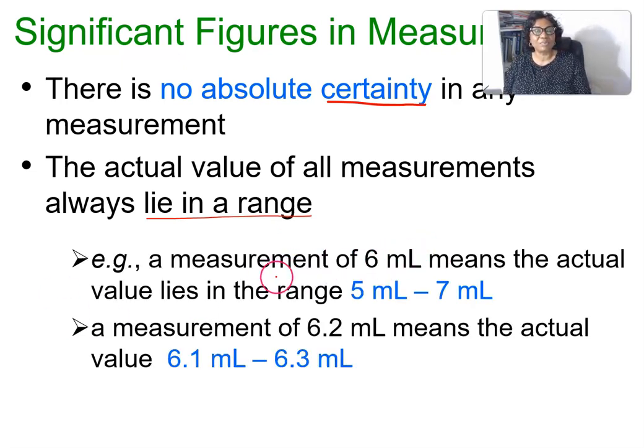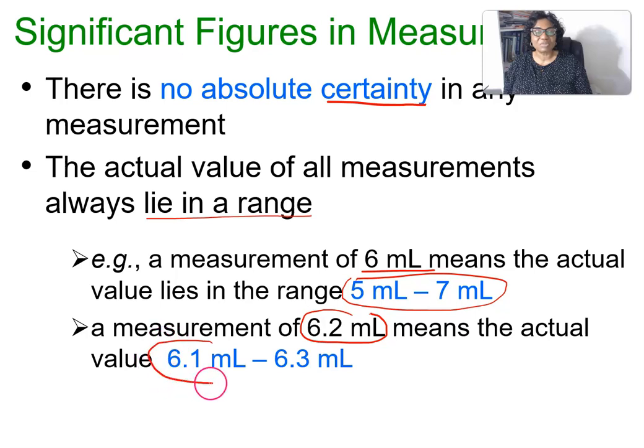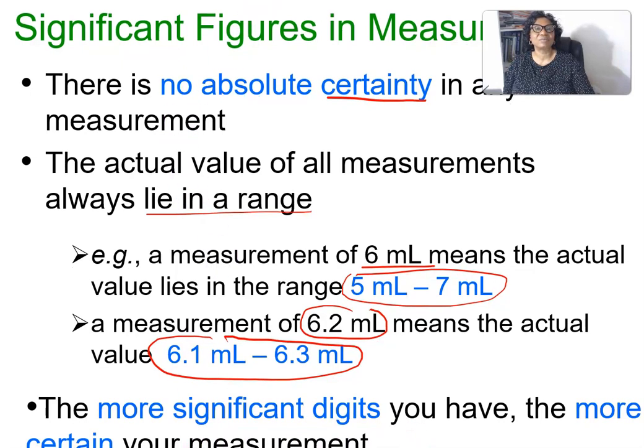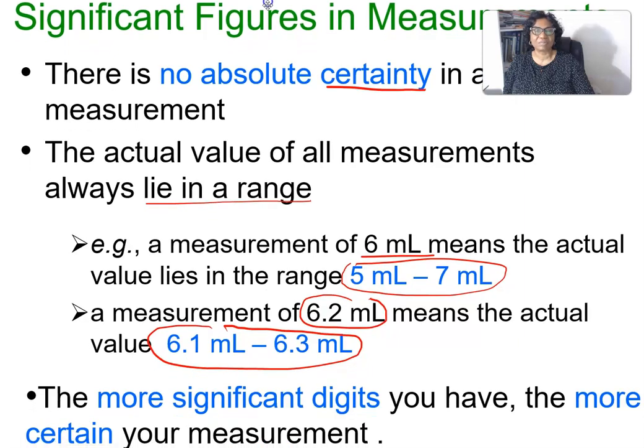So for example, if your measurement is 6, it means you're saying that it is between the range of 5 to 7. If your measurement is 6.2 millimeters, it means you're saying that it is between the range of 6.1 millimeters to 6.3. The more significant digits you have, the more certain is your measurement. Take note. The more significant digits you have, the more certain is your measurement.